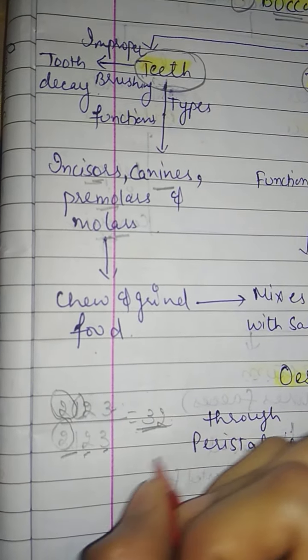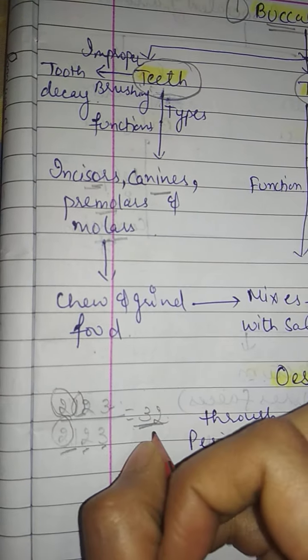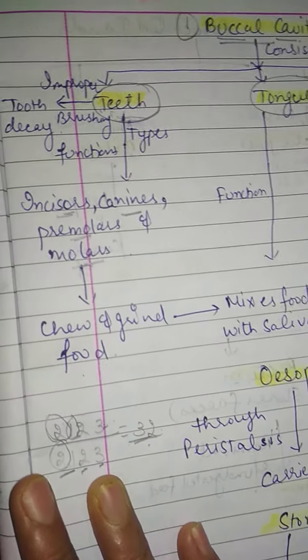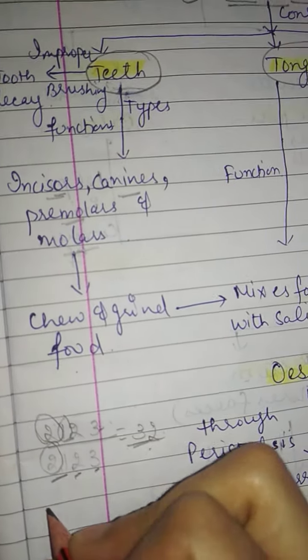See, this is the dental formula of the human being.